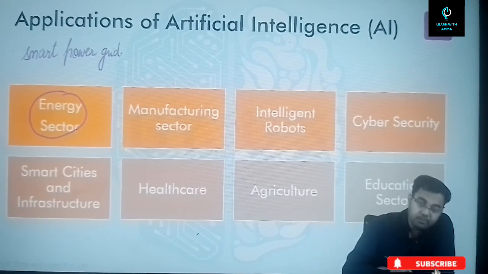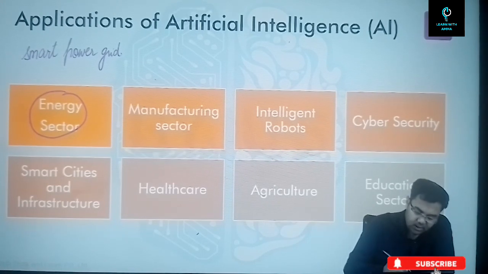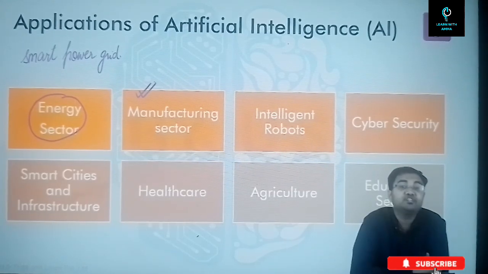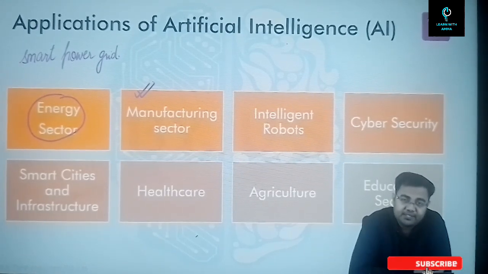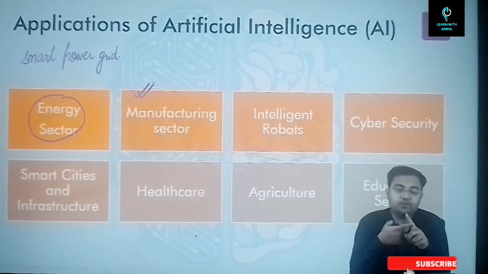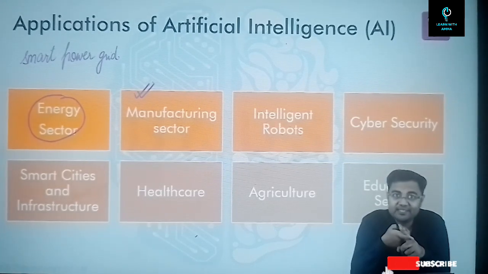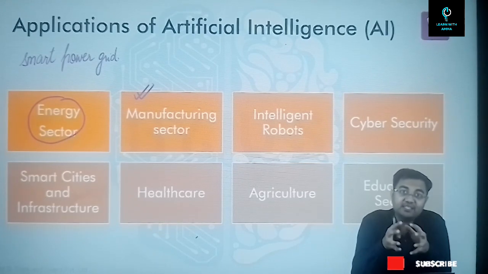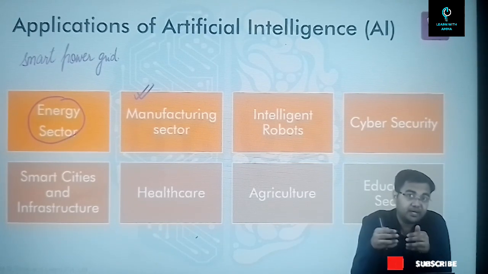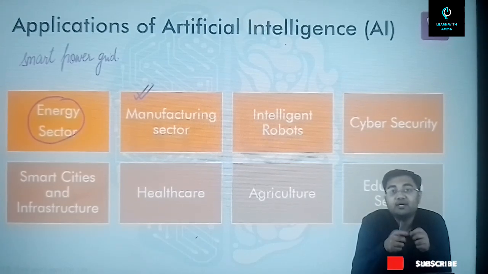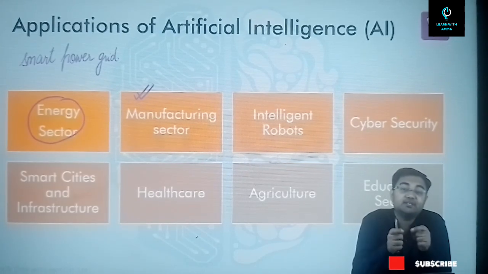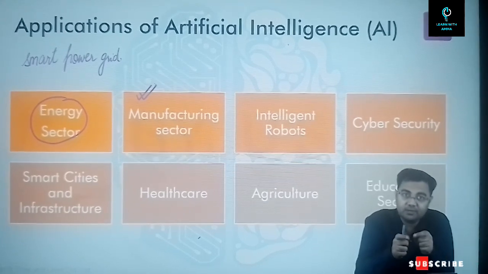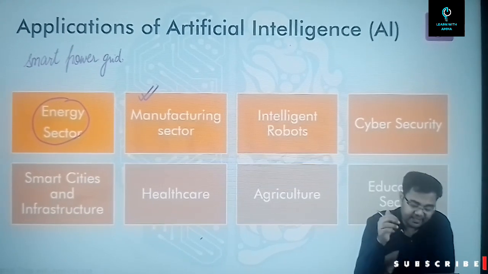Then after that, you have the manufacturing sector. Manufacturing could perhaps be the biggest, or one of the biggest, beneficiaries of artificial intelligence. Whether you talk about production, logistics, or assembly lines, in all these areas of the manufacturing sector, we can see the use of artificial intelligence. That's why manufacturing can perhaps be one of the biggest gainers with the help of artificial intelligence.